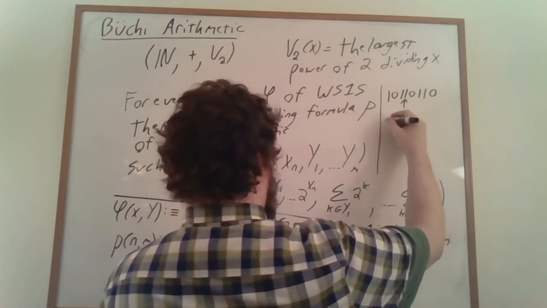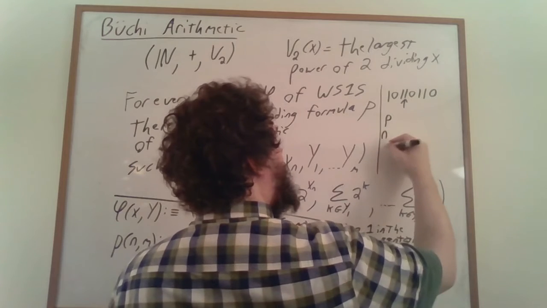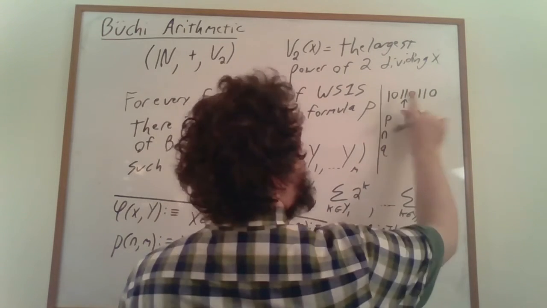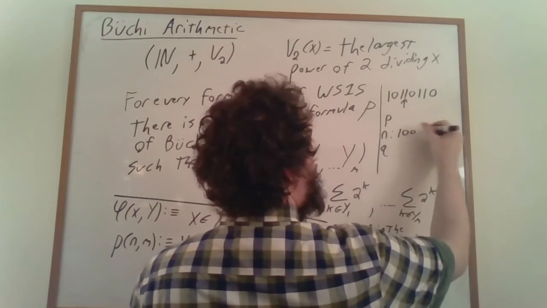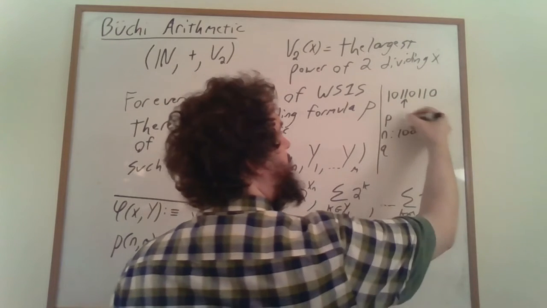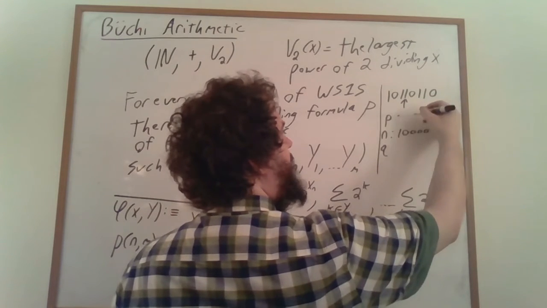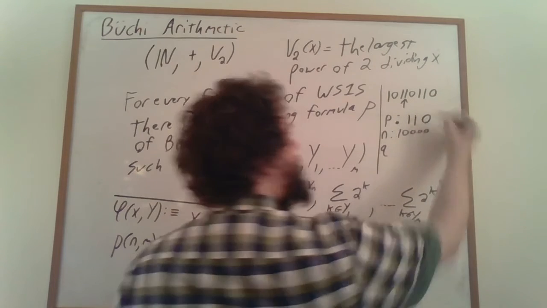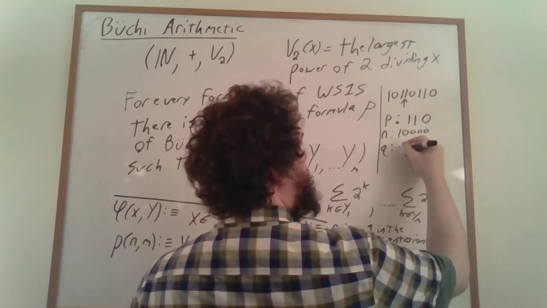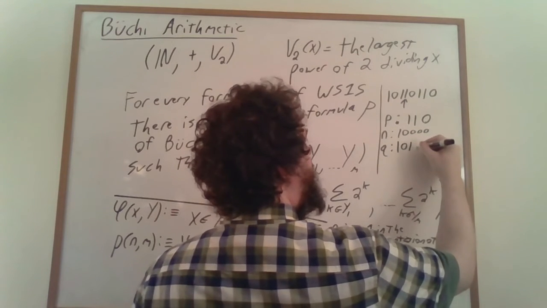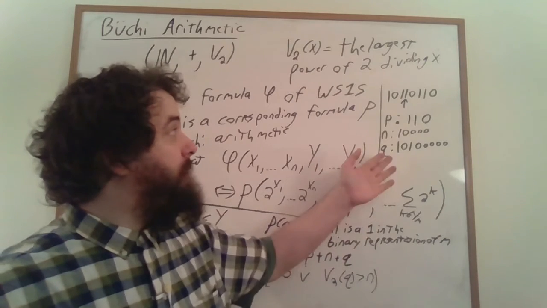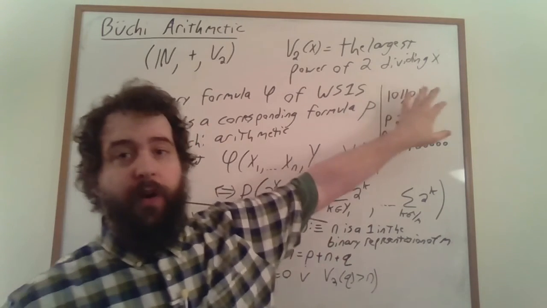We're going to have p, we're going to have n, and we're going to have q. n is just going to be this digit here, so 10000. p is going to be all of the digits in lower places, so p in binary is going to be 110. And q is going to represent all of the digits in higher places. In other words, 1010000. And then when we add these 3 pieces together, it's going to give us our original number.